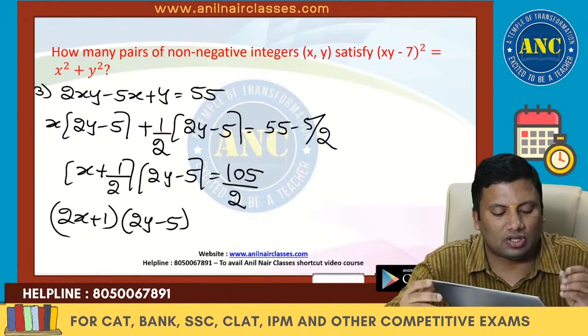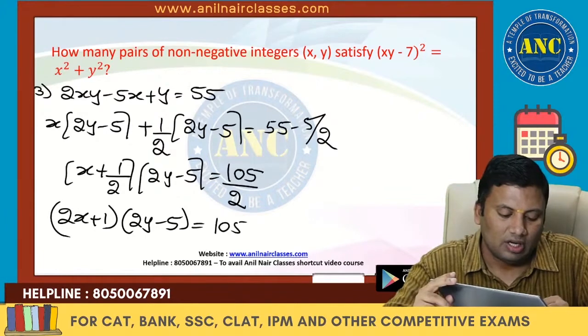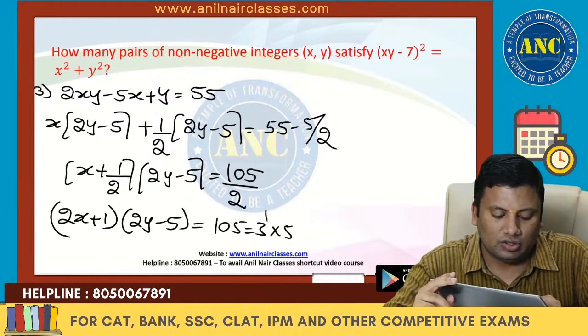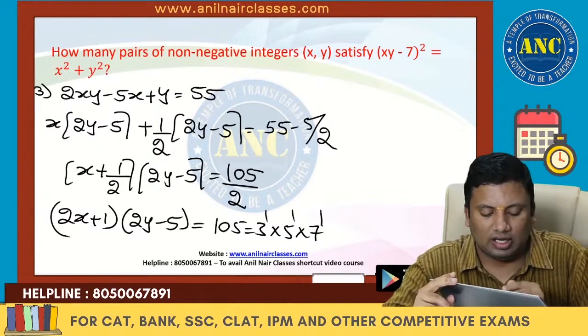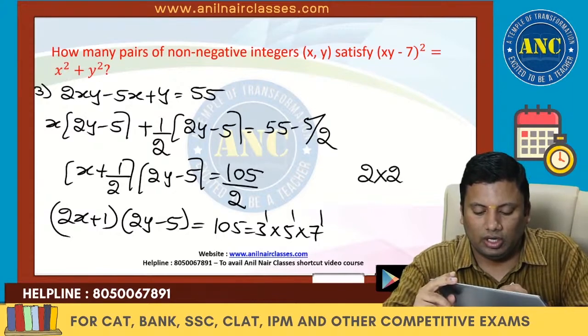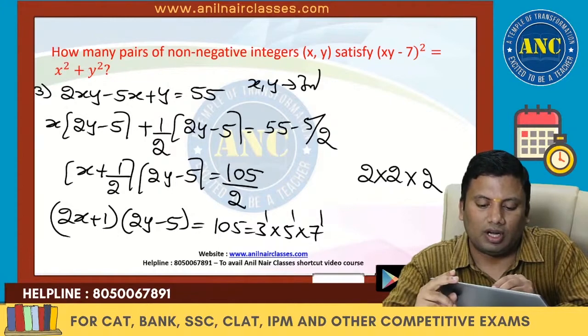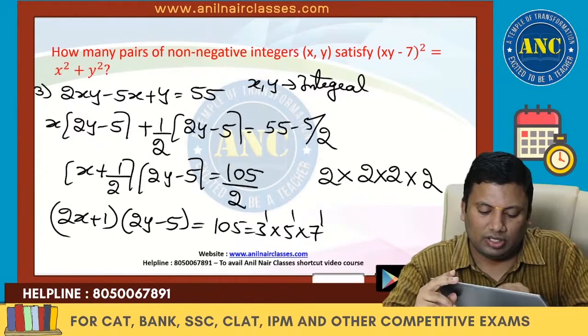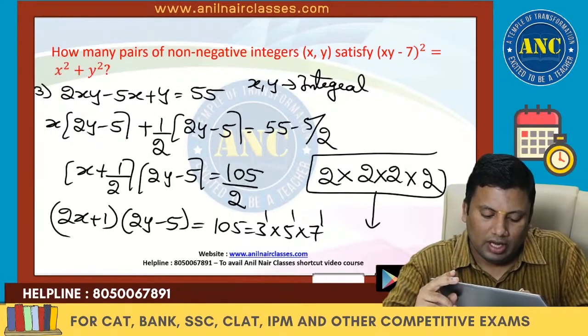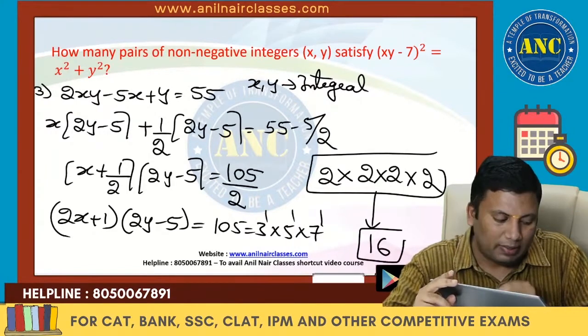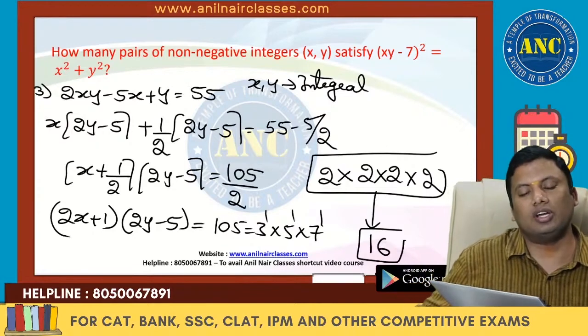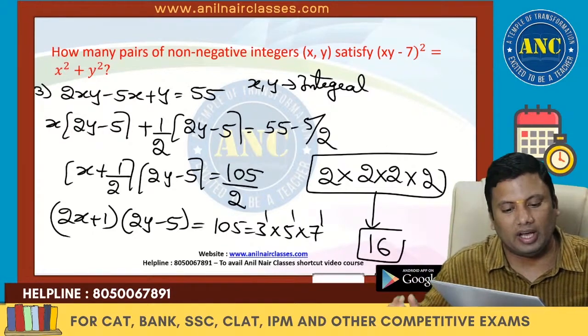2x plus 1 is odd, 2y minus 5 is odd. So all the factors of 3 into 5 into 7, which is 2 into 2 into 2. If x and y are integers, we want the integral solutions, so into 2 I will do. The answer for this question is 16. I hope the idea is clear.